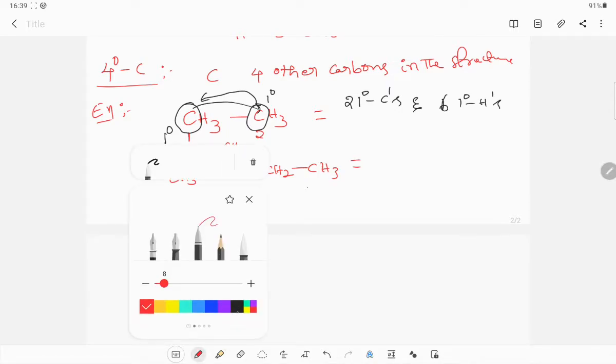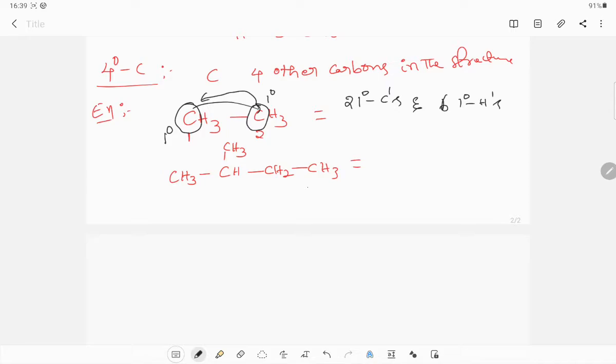Now we are finding what type of carbons and hydrogens are present. This is primary carbon. Why? This carbon is directly attached to one carbon. This is tertiary carbon. Why? This carbon is directly attached to 3 carbons. Now this is secondary carbon, 2 carbons attached to it directly.